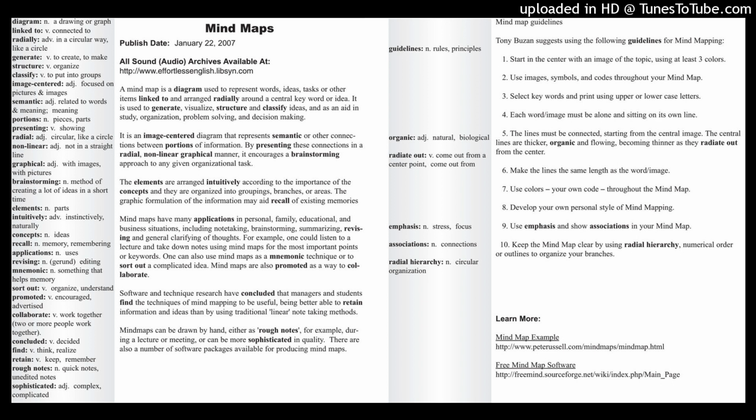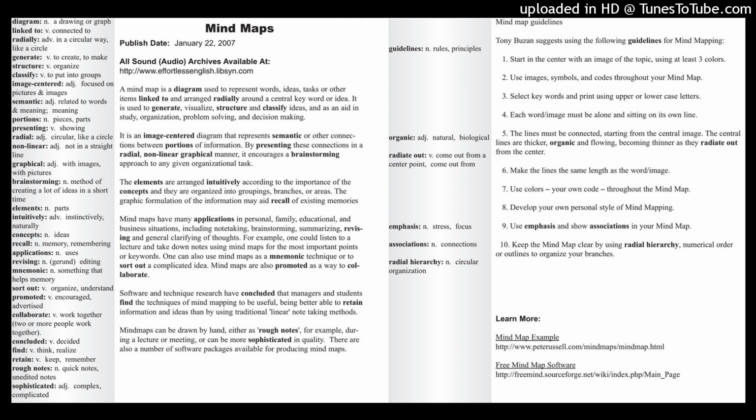One of the rules, rule number 5, uses the word organic. It says the lines on a mind map, the structure, the organization should be organic. Organic has several meanings, it depends on the situation. But in general, organic means natural. And in fact, it really means biological, coming from life. Now, there are more specific meanings in science and in chemistry. Organic can have a little bit different meaning. But in general use, organic means natural, or coming from natural life.